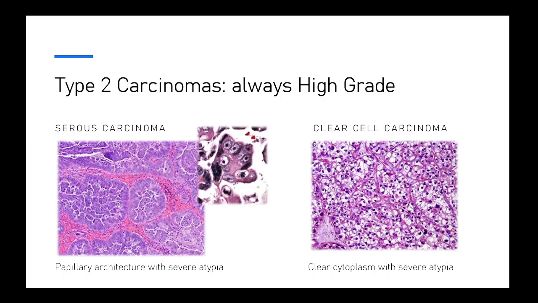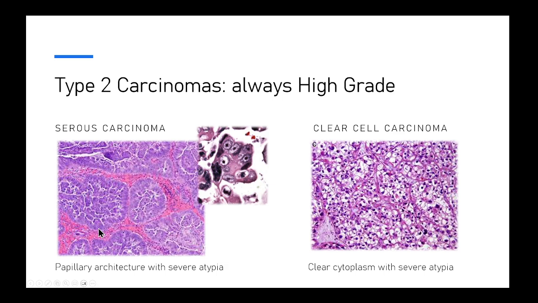Okay, now, type 2 carcinomas, which we said are always high grade. So the main ones are serous carcinomas and clear cell carcinomas. I just want to show you a bit of histology on it, but you don't need to know that unless you want to do a pathology residency. So it's just for interest.